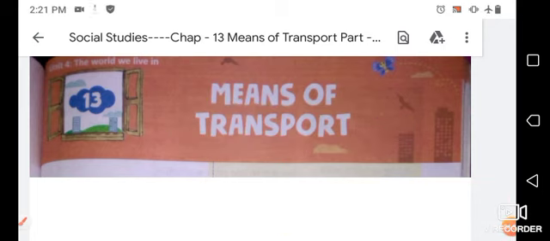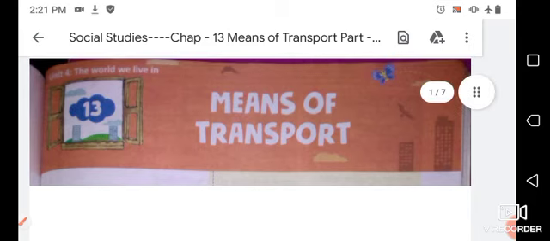There are basically three mediums, in which we travel, and their names are land transport, water transport, and air transport. In this chapter further you will read about these things. So let's move ahead.